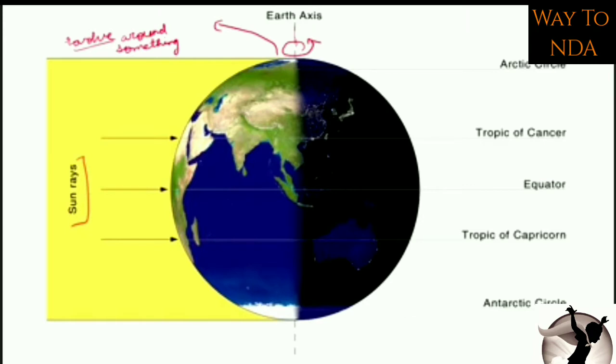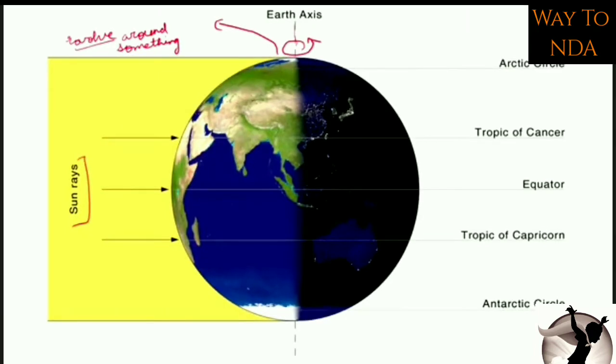Now, the earth takes around 365 days plus 6 hours. This is the time taken by the earth to revolve around the sun. To revolve around the sun it takes around 365 days plus 6 hours. We know that we have only 365 days in a year. So what about the remaining 6 hours? What we will do is keep on adding these 6 hours.